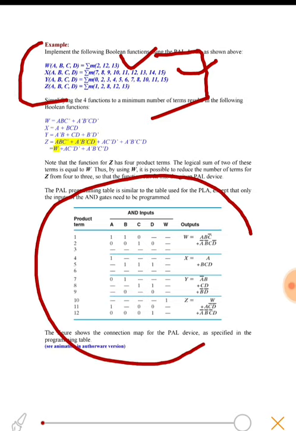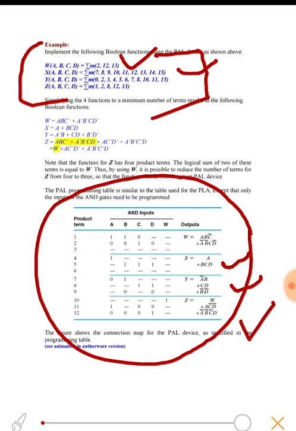We have already simplified it. The function x comes out to be a plus bcd. It has 2 minterms. Function y has a bar b plus cd plus b bar d bar. It has 3 minterms. Function z has w plus a c bar d bar plus a bar b bar c bar d.